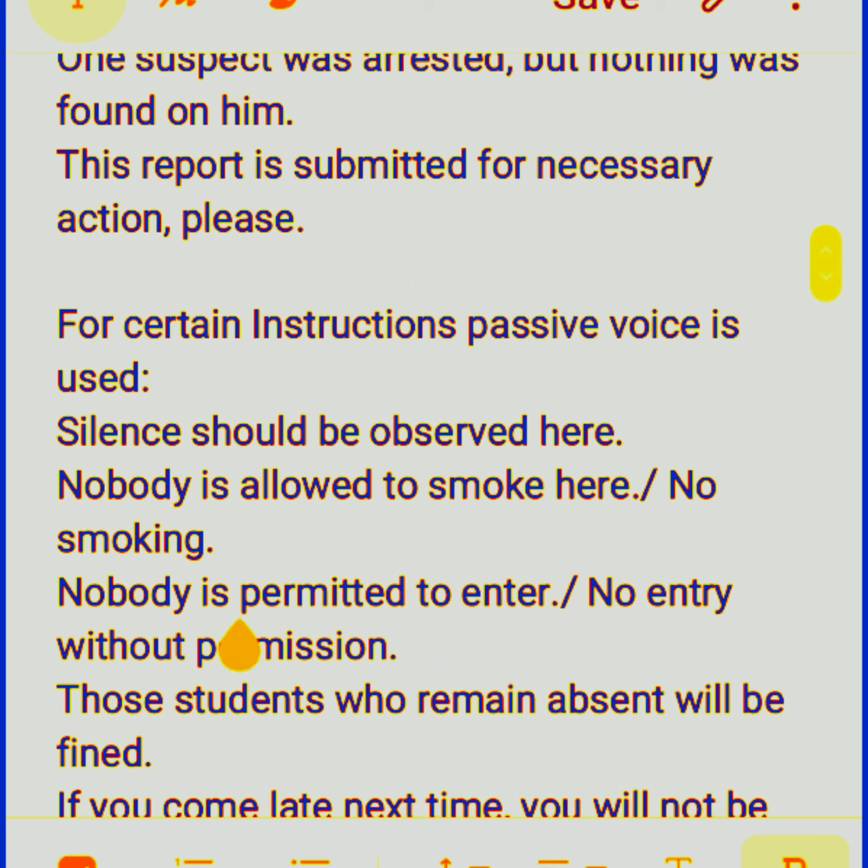Nobody is permitted to enter. Here, nobody is permitted is passive voice, to enter. No entry without permission. This is not passive voice, there is no verb in it, but it indicates the same thing, that nobody is permitted to enter. So entry is not allowed without permission.